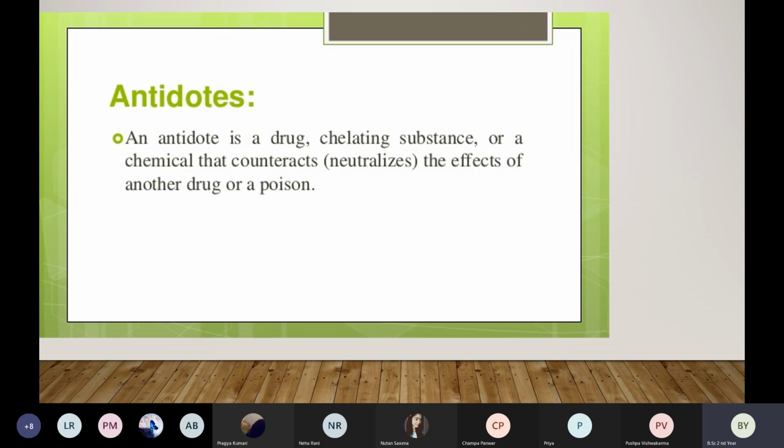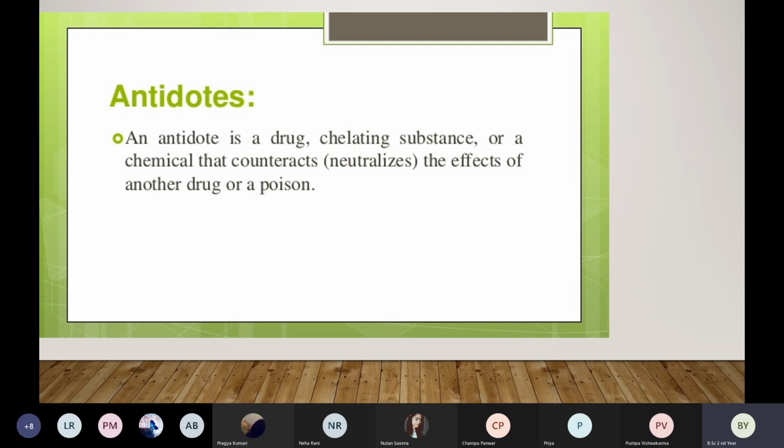Then next is antidotes. Okay, so this also I've already explained to you. Antidote क्या करते हैं? These are medicines or drugs that neutralize or balance the poison. If a patient has taken a poison, like for example rat poison or any chemicals that cause toxic waste in the body and damage the organs, कि अगर उन्होंने poison लिया है तो हमें कुछ देना है to neutralize the effects of the poison. So we call it an antidote.